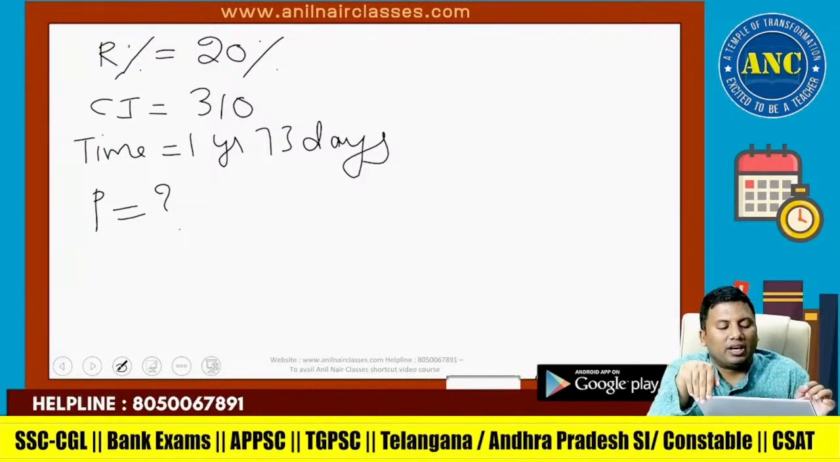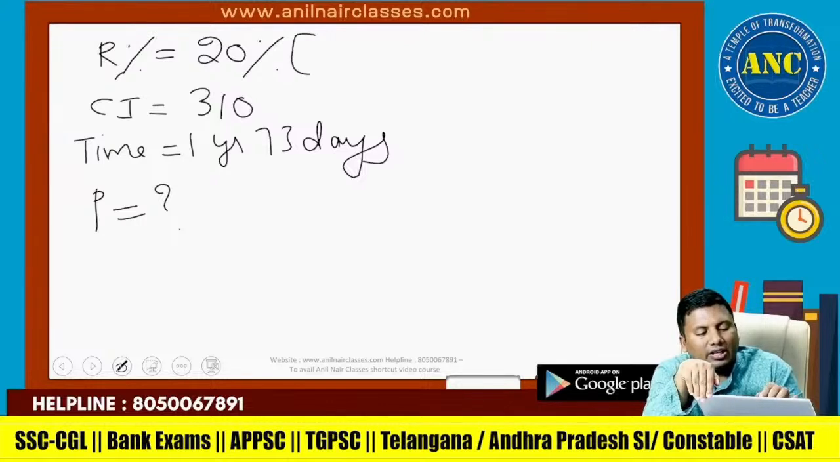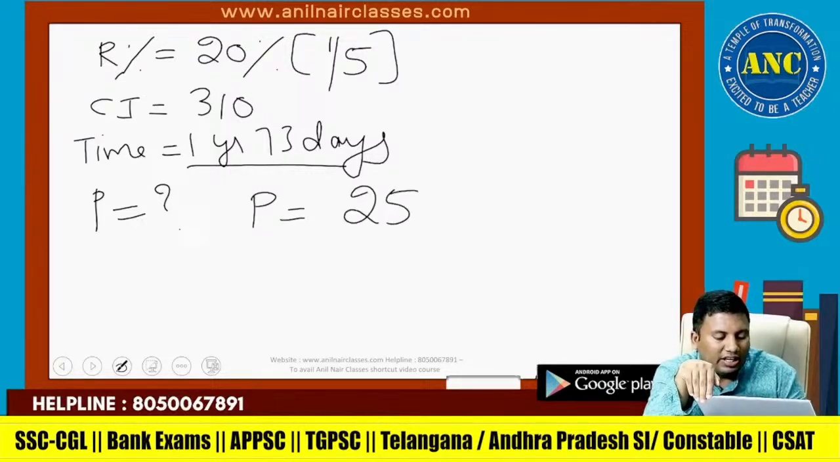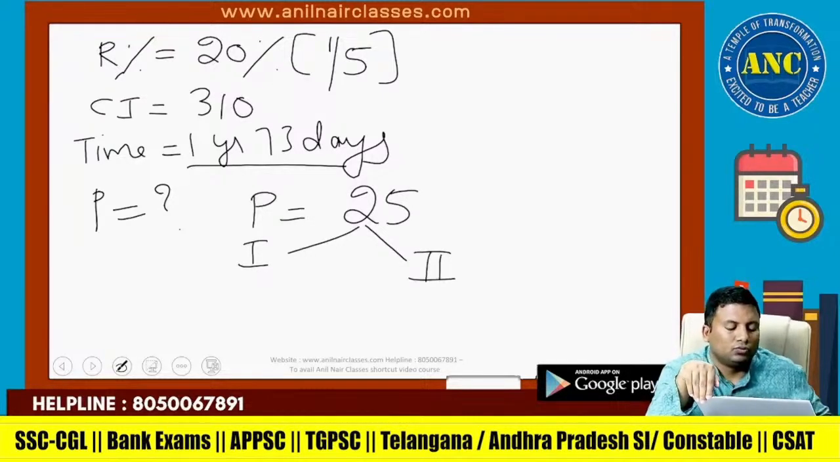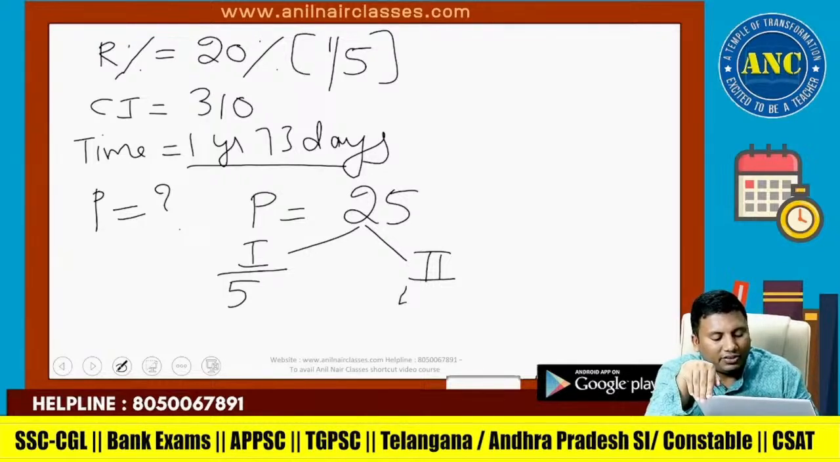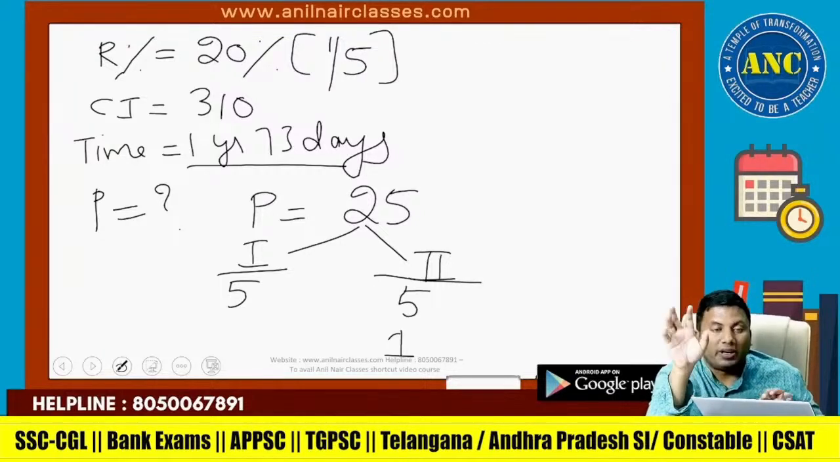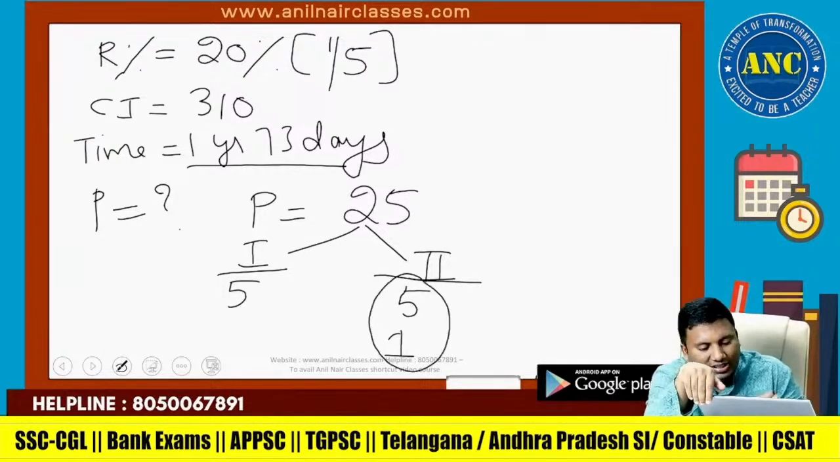Time period is 1 year 73 days. 20% is 1 by 5. 73 days means second year is under progression. 5 square is 25. First and second year: 1/5 of 25 is 5, 1/5 of 5 is 1. I hope it is clear. 5 plus 1 is 6.